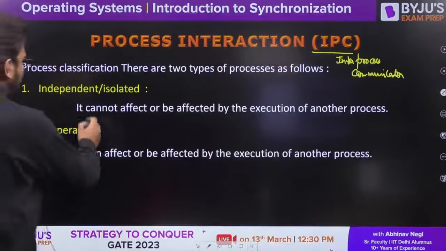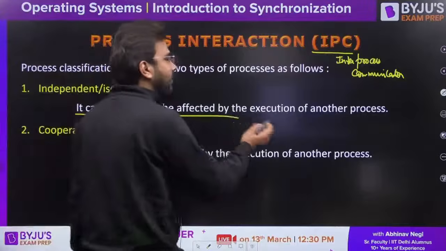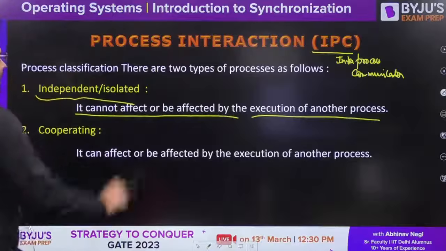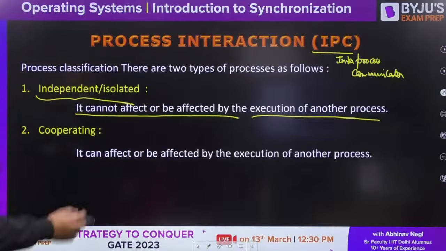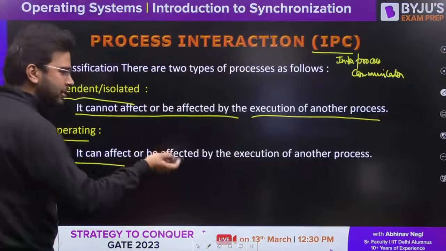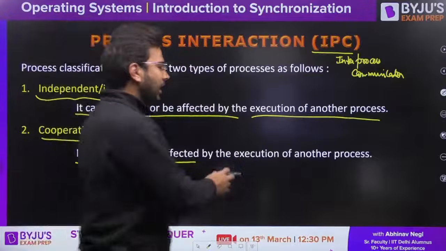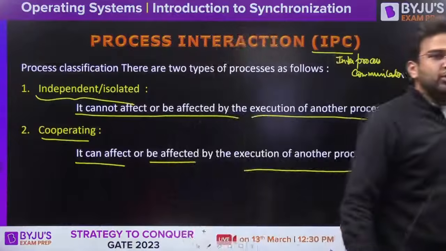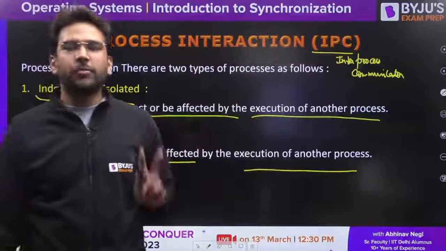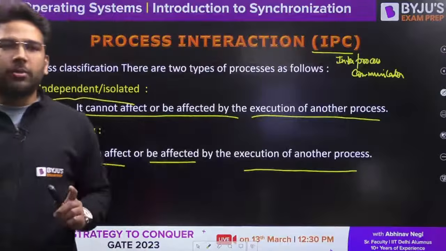As you can read here, an independent process cannot affect or be affected by the execution of another process. That's why we call it an independent or isolated process. But cooperating processes can affect the other process or be affected by the execution of another process. Is it clear so far? Two types of processes we have, independent and cooperating.